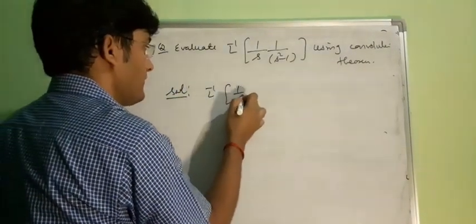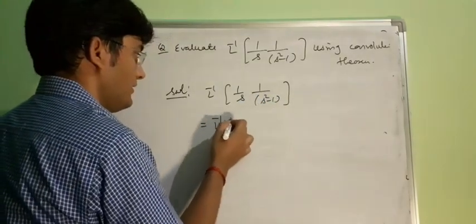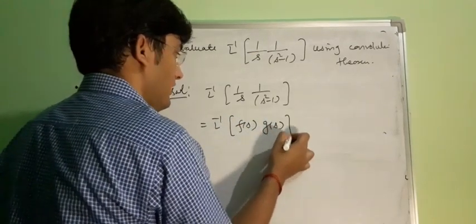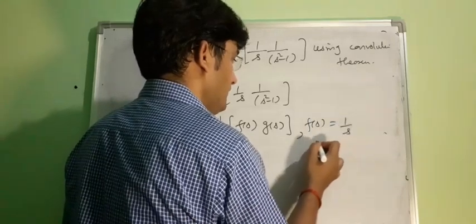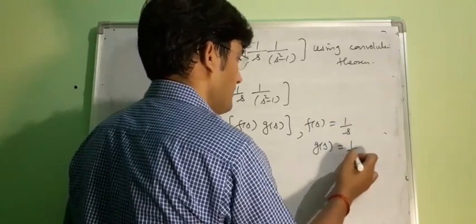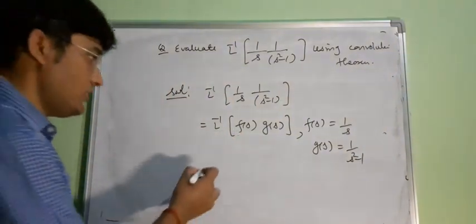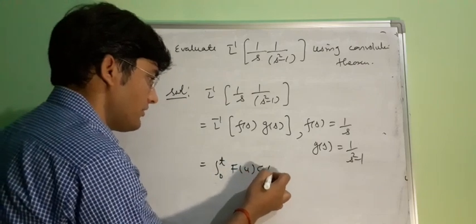This can be written as, suppose that this is the first term, that is your Fs, and Gs equal to 1 upon s square minus 1. So the Laplace inverse of Fs into Gs is equal to the integral 0 to t fu gt minus u du.